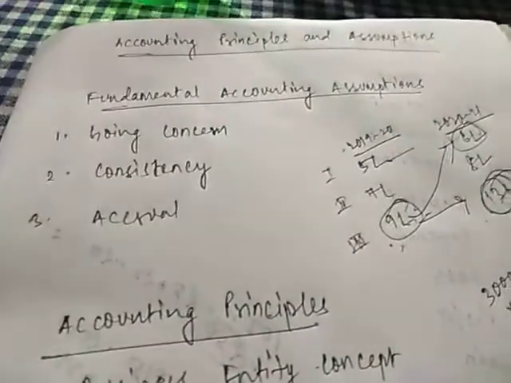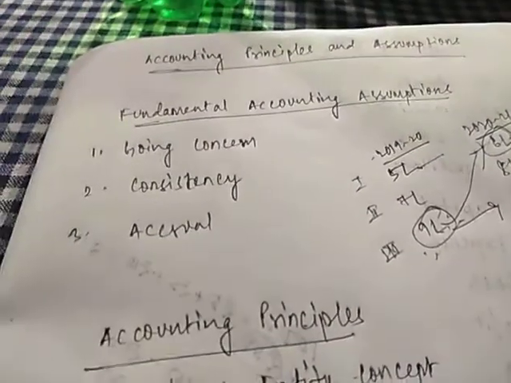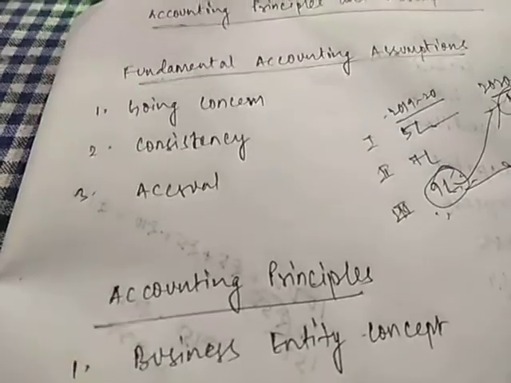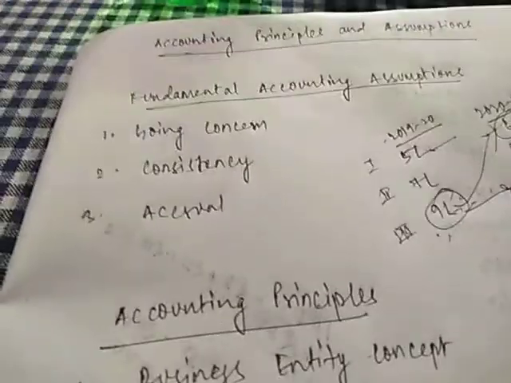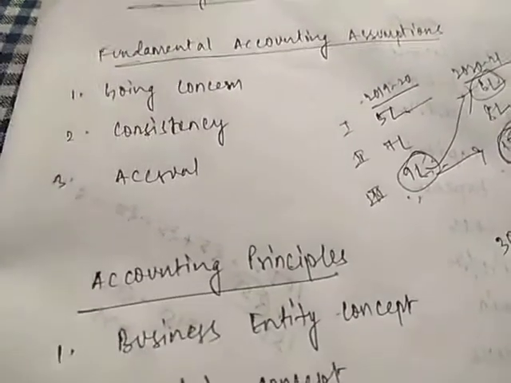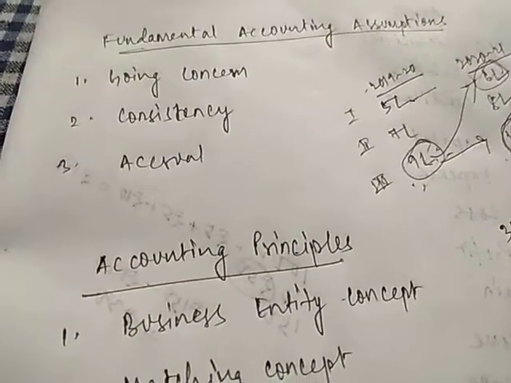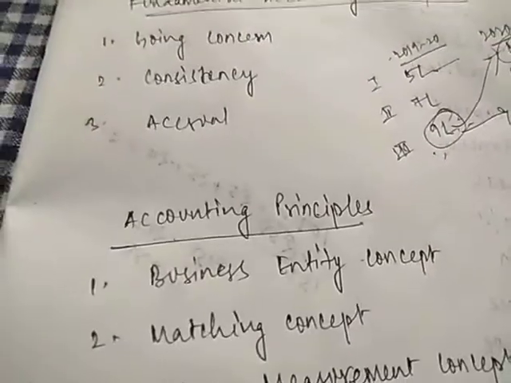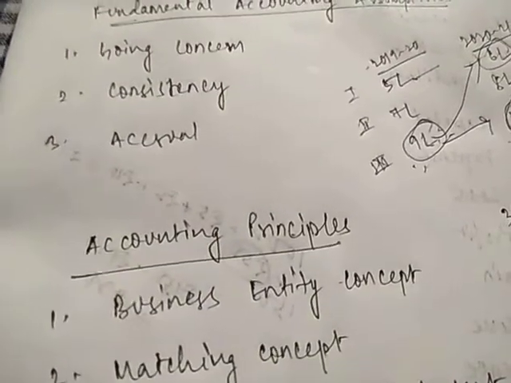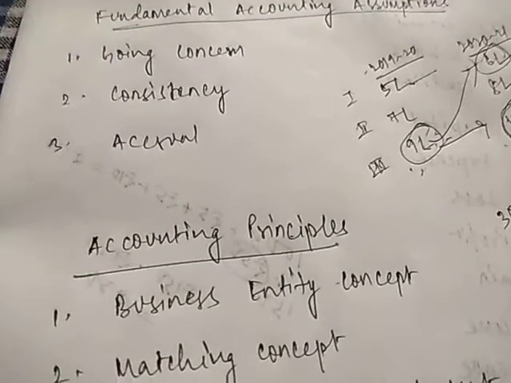For example, if I have sold goods and I am going to receive money, but I have not received it yet, will it not be shown in the accounts as I have not received money? No, it will be shown. Although I have not received cash, I have certainty that I am going to receive such cash. For example, I am going to get some income of rupees 5 lakhs from someone, and although I have not received it yet, I am certain that I will receive it in a future period of time, say after 3 months.